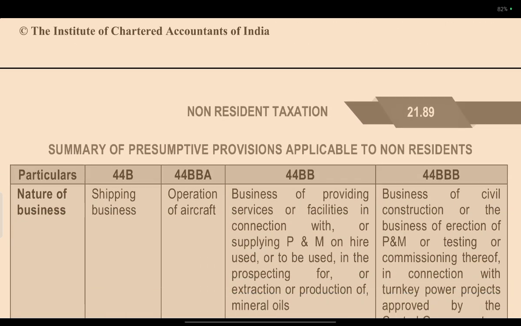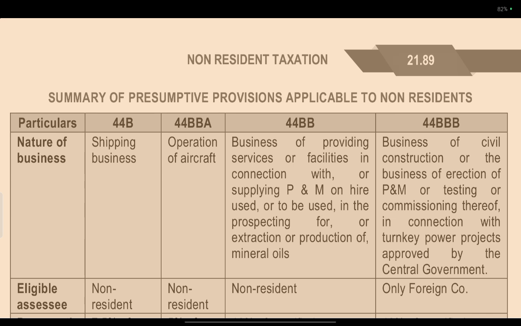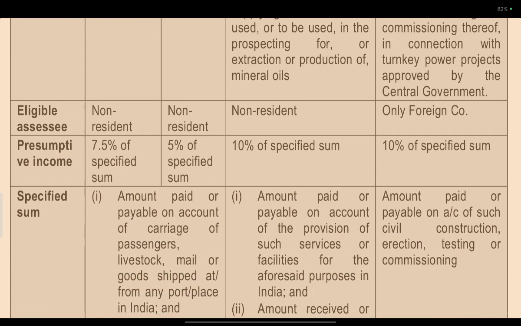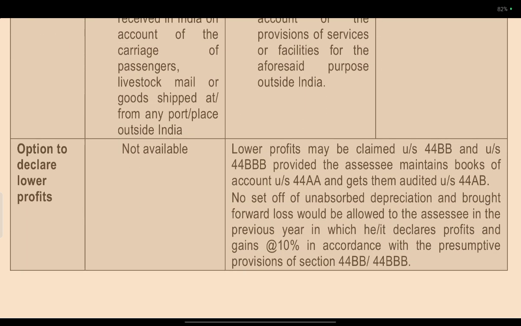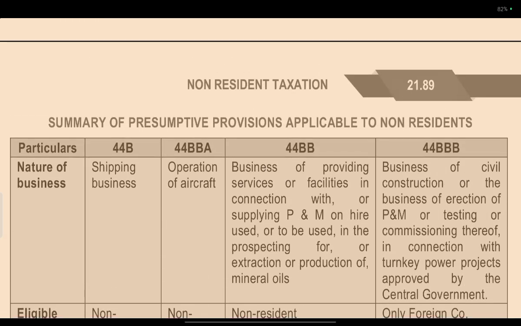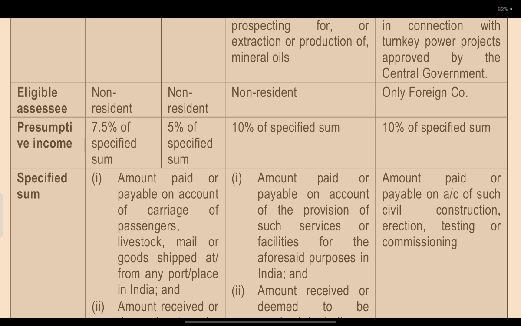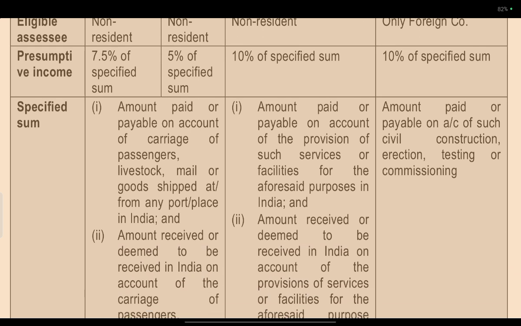A summary of the presumptive provisions applicable to non-residents: nature of business, eligible assessee, presumptive income, and specified sum. Option to declare lower profits. Here, the shipping business is eligible for non-residents, and the presumptive income is 7.5% of the specified sum, being the amount paid or payable